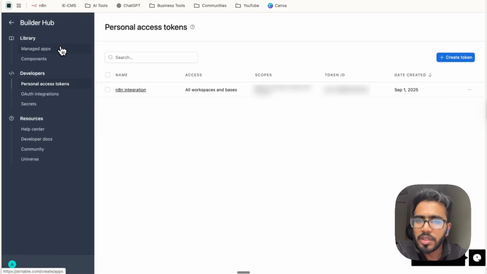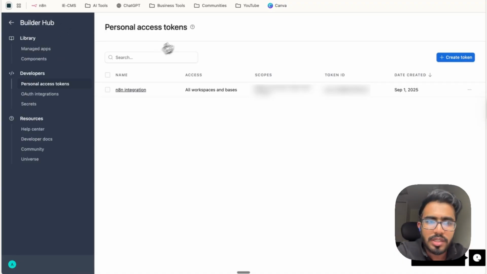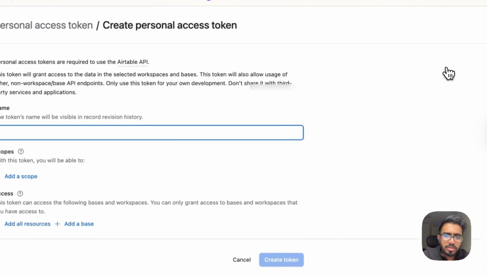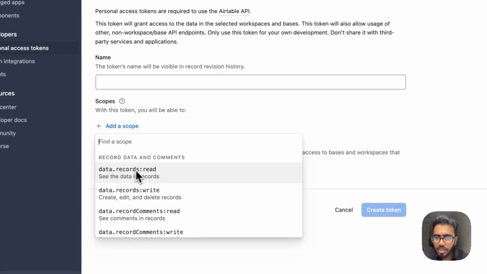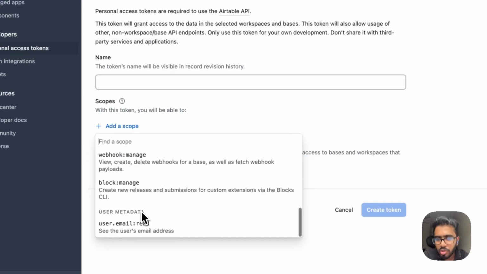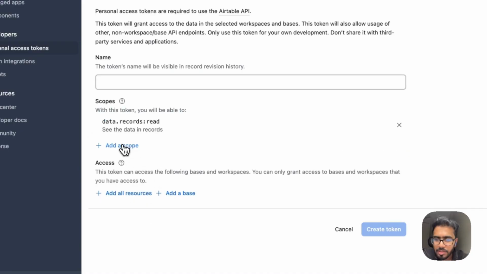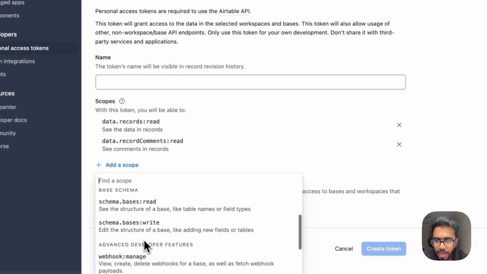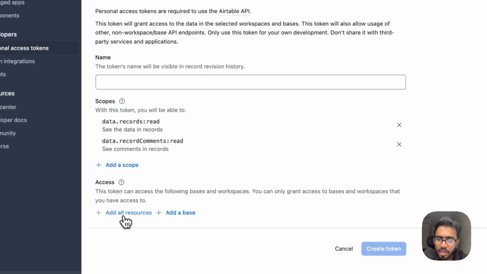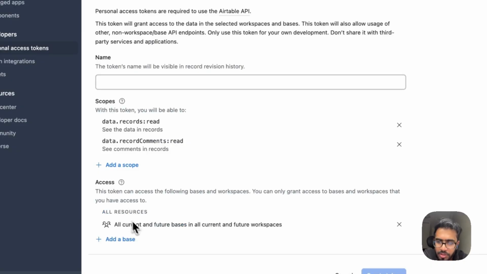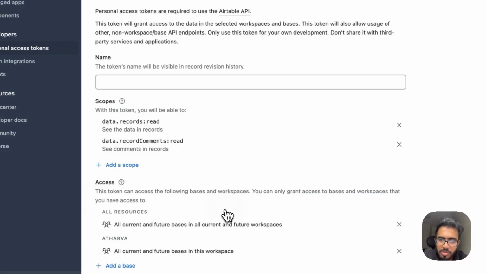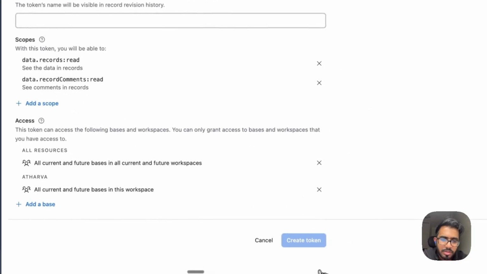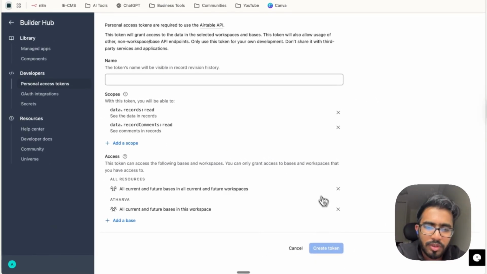So this is how the builders hub of Airtable looks like, and this is where you'll be creating the token. Click on create token and give it a name, then add a scope. Now you have to add all these scopes one by one like this one, and add all of them. Then click on add all resources, and then click on add a base and select all current and future bases in this workspace. Then select create token and your token will be created.